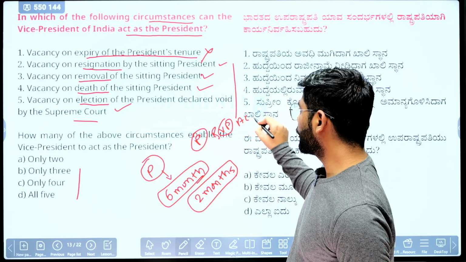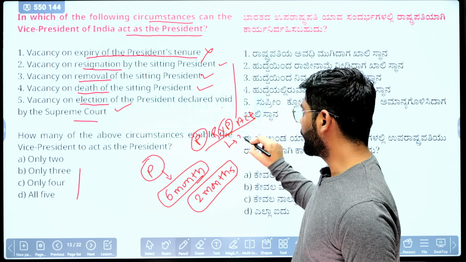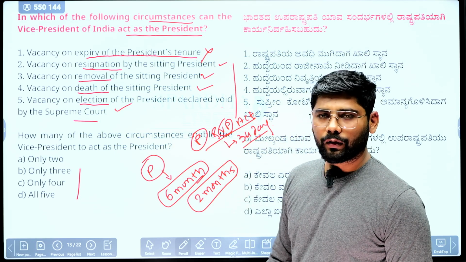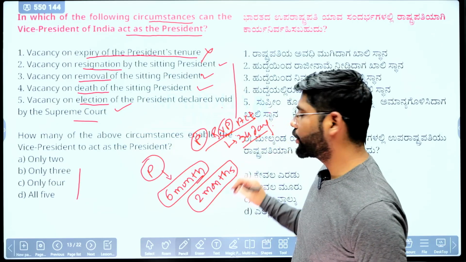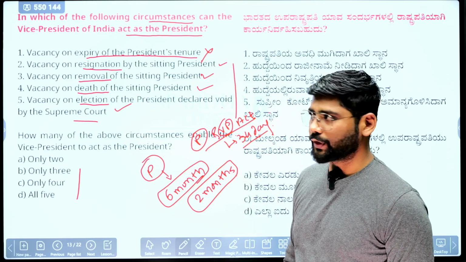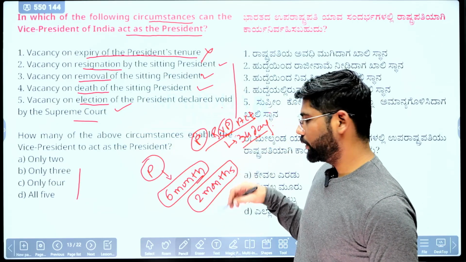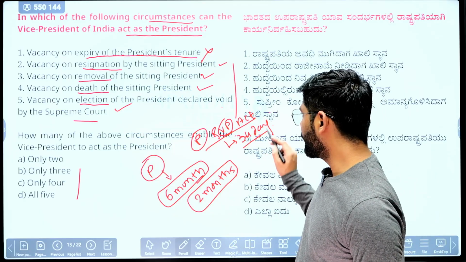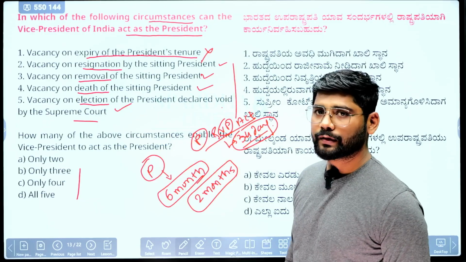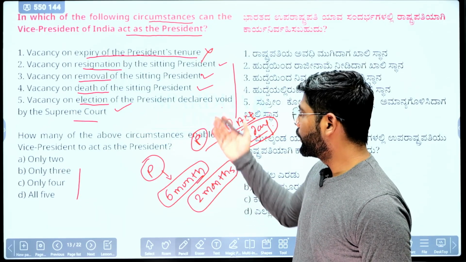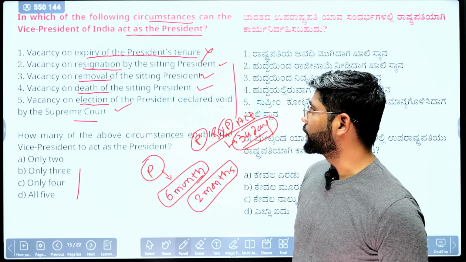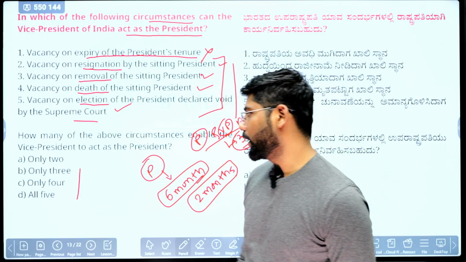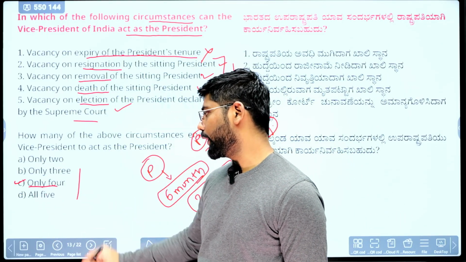In this act, it gives a 34-day statutory period for the election commission to complete the electoral process. Once the election commission declares that the election will be held, they must complete the entire process within 34 days. For that time the vice president acts as president. But only in these 4 circumstances. So the correct option is only 4, that is C is correct here.